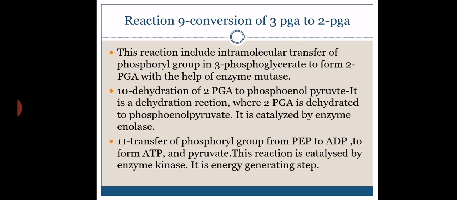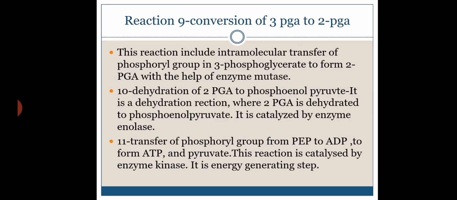Within the molecule there is a change. So 3-phosphoglyceric acid will be converted into 2-phosphoglyceric acid. Simply there is a shifting of the phosphate group from the 3rd carbon atom to carbon number 2. So 2-phosphoglyceric acid will be produced. The enzyme is mutase.